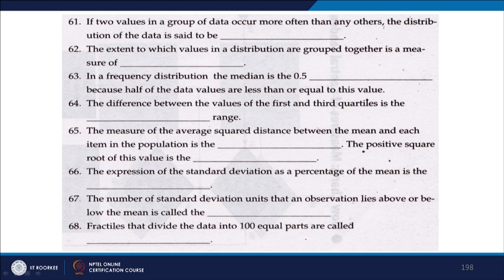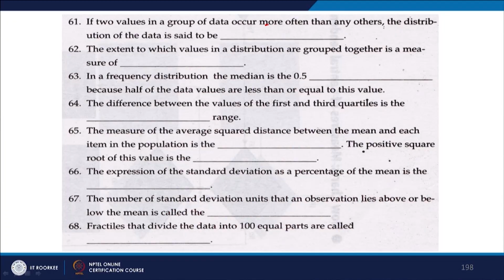If two values in a group of data occur more often than any others, the distribution of the data is said to be what? That would be a case of bimodal, right.